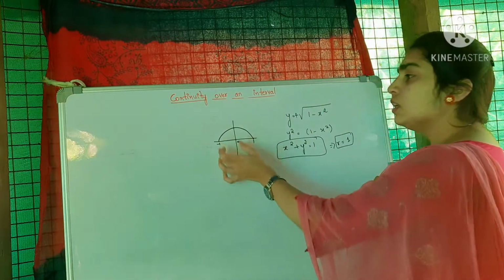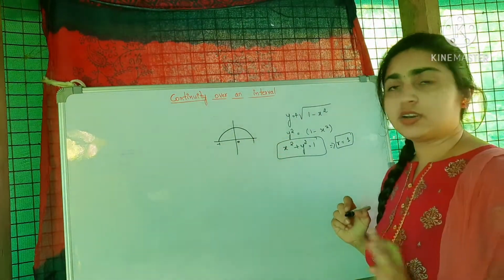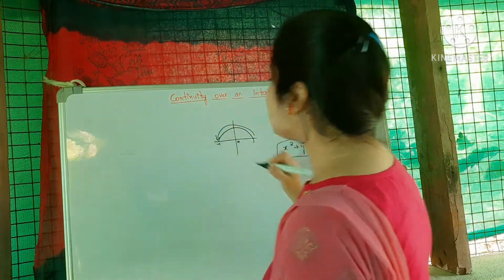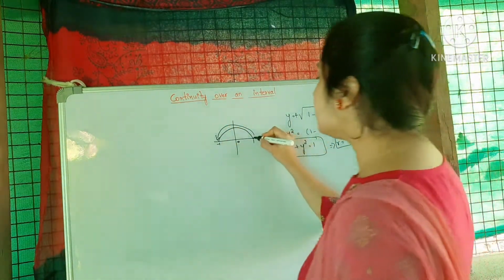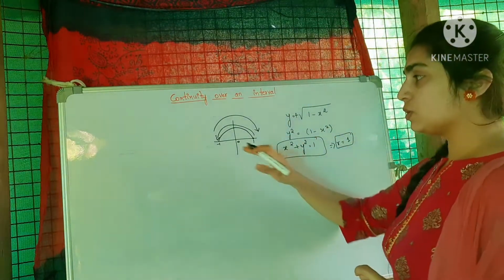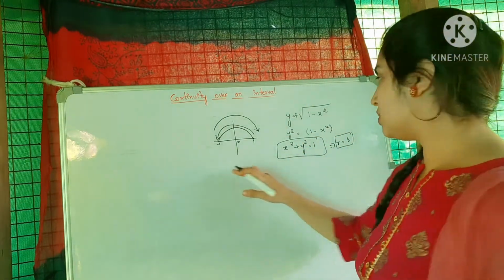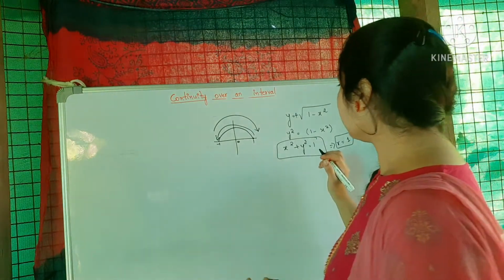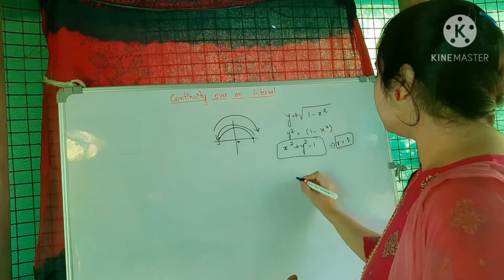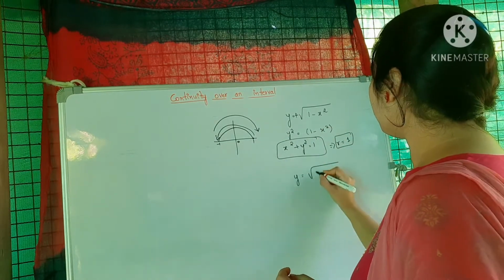Okay, so this is a continuous function, right? Yes, it is continuous from the right at this point, and at this point it is continuous from the left. So this function is continuous. So we can consider y is equal to square root of 1 minus x square.